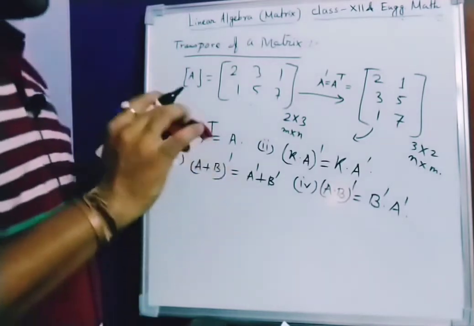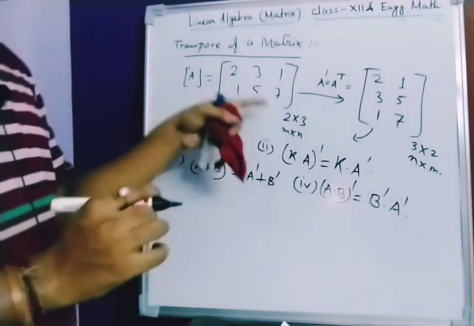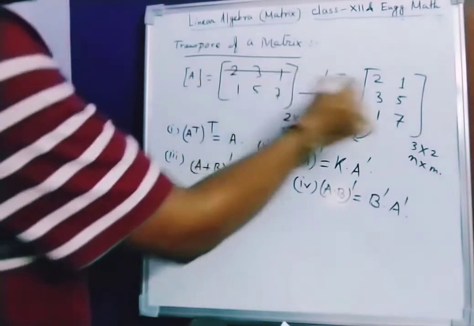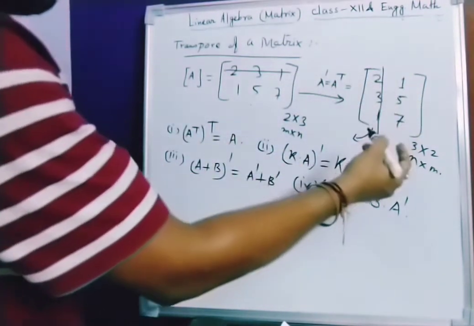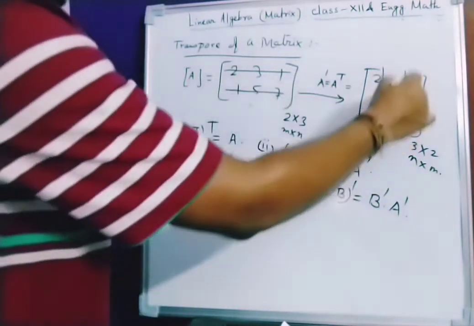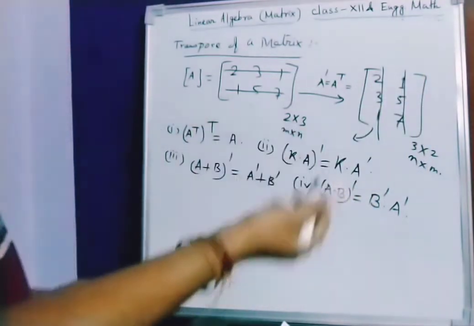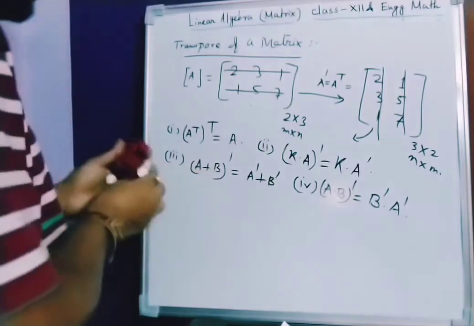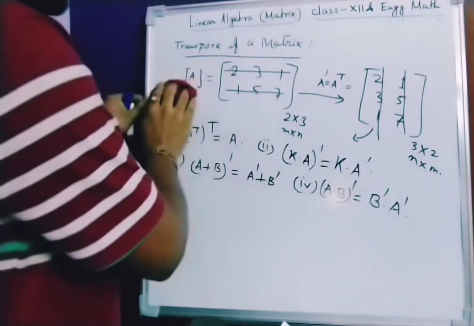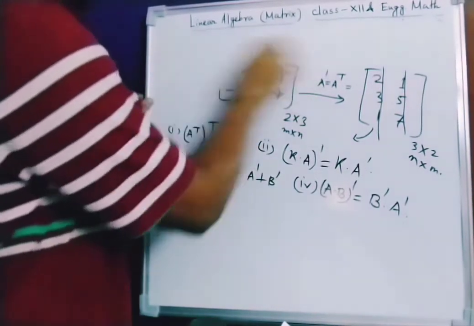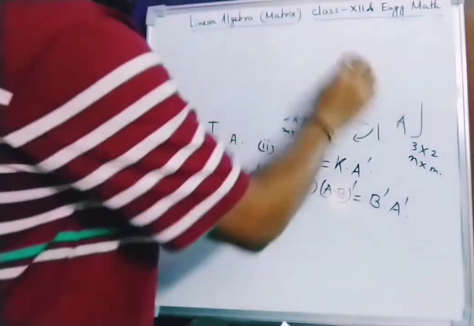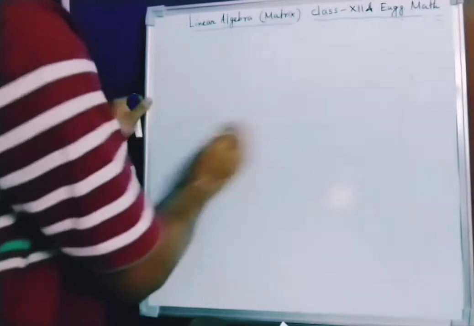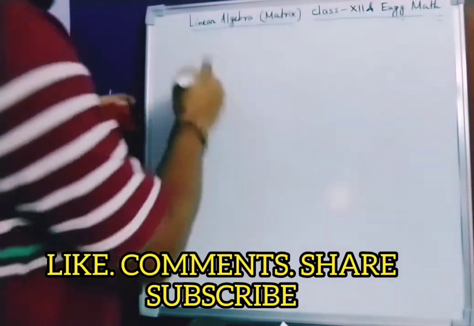So transpose, the basic common sense, is nothing but row becomes column and column becomes row. It was a row, now it becomes a column after doing transpose. It was a column, it becomes a row. So row column interchange is nothing but a transpose. These are the properties of transpose, and the definition you can understand with the examples. Now next one is symmetric and skew symmetric matrix.